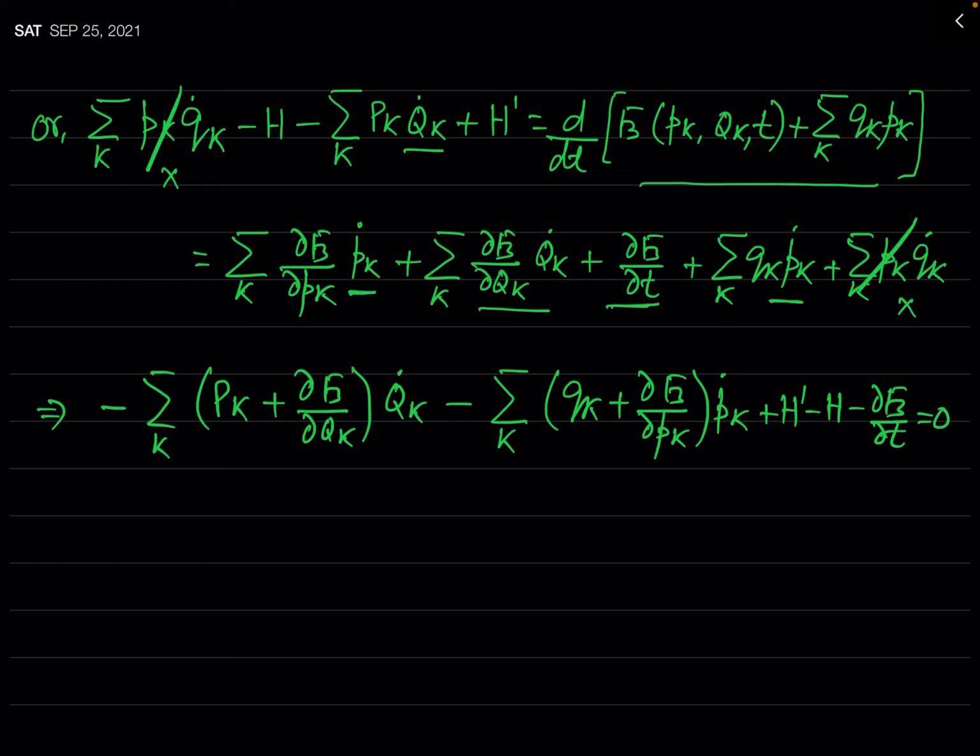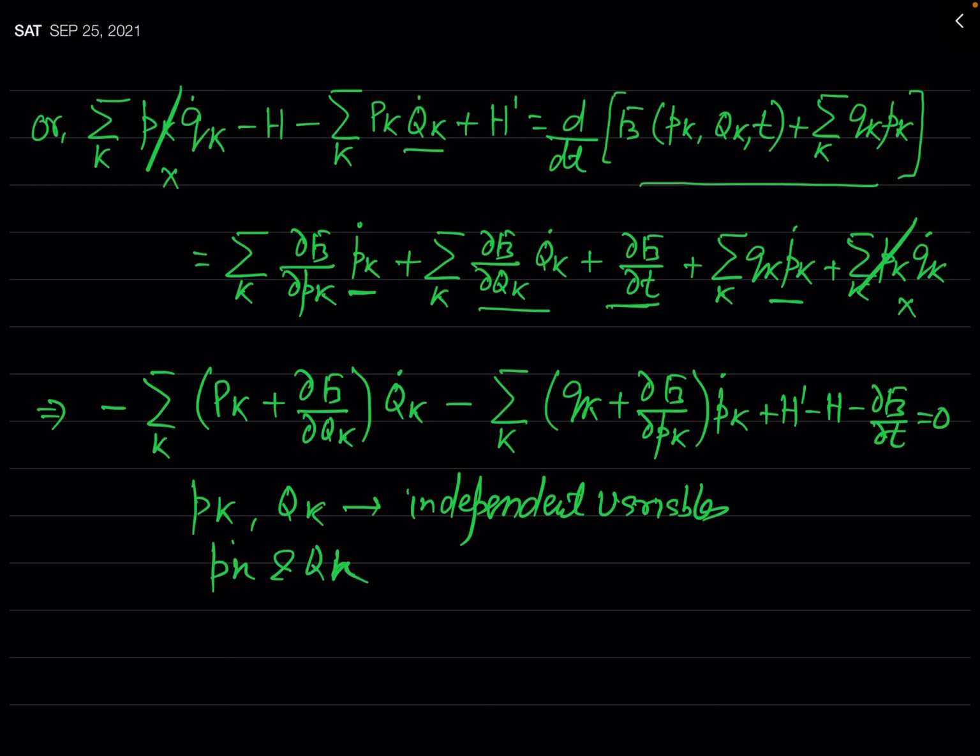Now see this equation. As we have seen several times, here this pk and capital Qk, these are independent variables. And since these are independent variables, so pk dot and qk dot will also be independent variables. So for the validity of this equation, this coefficient of qk dot and this coefficient of pk dot must be 0, and this last term should also vanish.